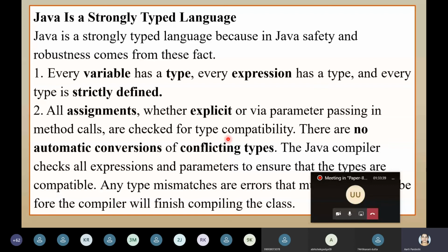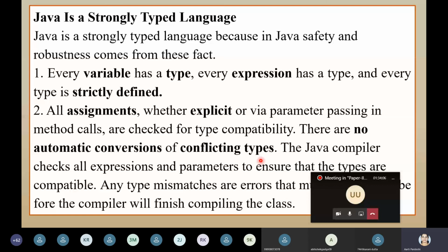And when you say System.out.println(d), you are going to get 12.0. So with this, the expressions and assignments will all be explicitly type compatible. You can't change between integer and character, or integer and string; that is not allowed. So there are no automatic conversions of conflicting types. You cannot convert a string directly to an integer. Typecasting is allowed through wrapper classes. We will see how to do it in the last unit.